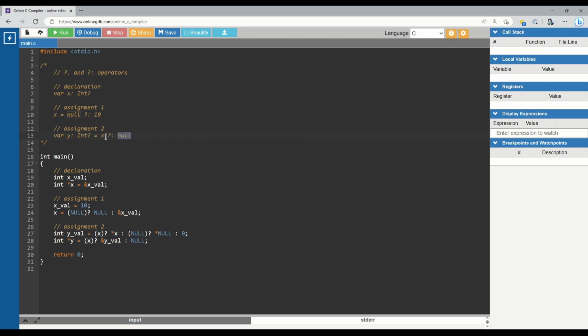And now notice that both sides of these are nullable, and that's a big pain. So before we could just set the right side into the value, but now we have to do a check. We have to check, is x itself null? And if it isn't, we can dereference it. Otherwise, we have to assign the right-hand side and check, is this thing null? And if it isn't, we dereference it, or we set it to just some junk value. Notice that I can't know if the thing on the right side is null.